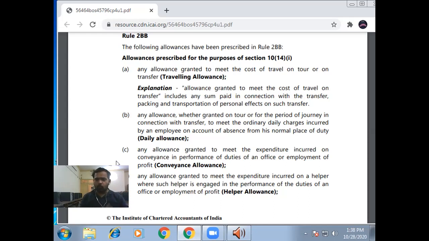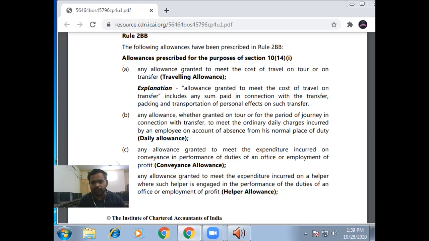Okay, let's study the allowances described under Section 10(14)(i). First, any allowance granted to meet the cost of travel on tour or on transfer. It means traveling allowance. When you are transferred from Delhi to Mumbai or to Rajasthan or to Chandigarh or to any other city, then the allowance provided by the company or your organization is traveling allowance, and traveling allowance is exempt from income tax.